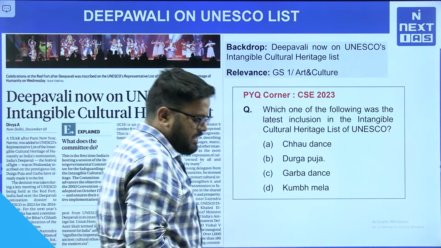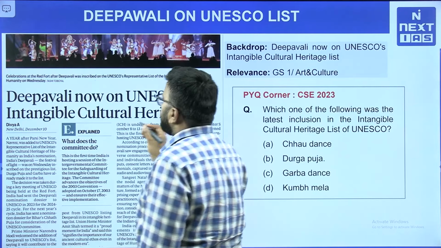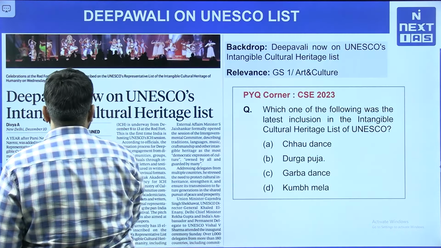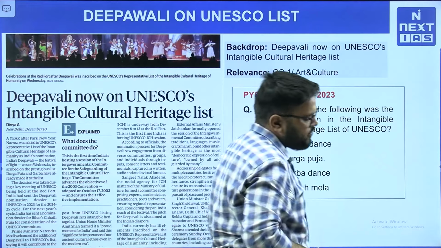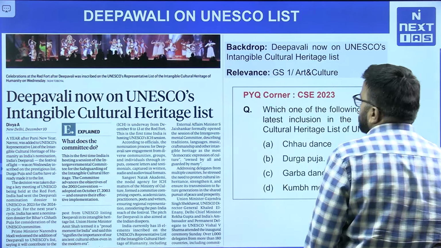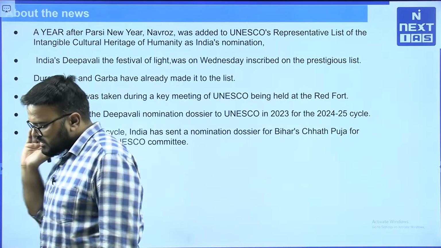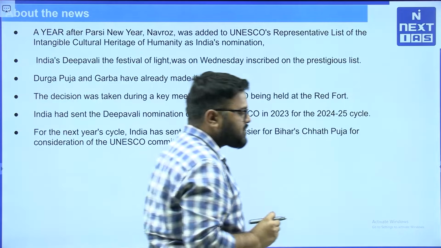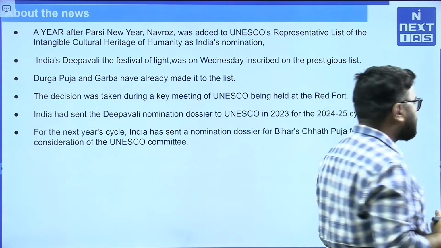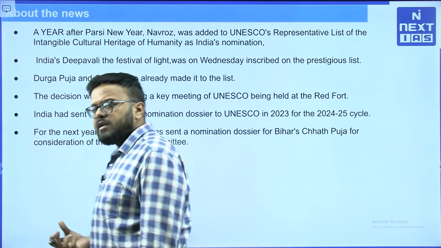So the first important article is about the inclusion of Deepawali into the intangible cultural heritage list. Very important update. You can clearly see the PYQ here. So, very important from the perspective of the GS1 art and culture part. In the latest update, our Prime Minister also said that this is a historic opportunity for the promotion of our own soft power at the global level.